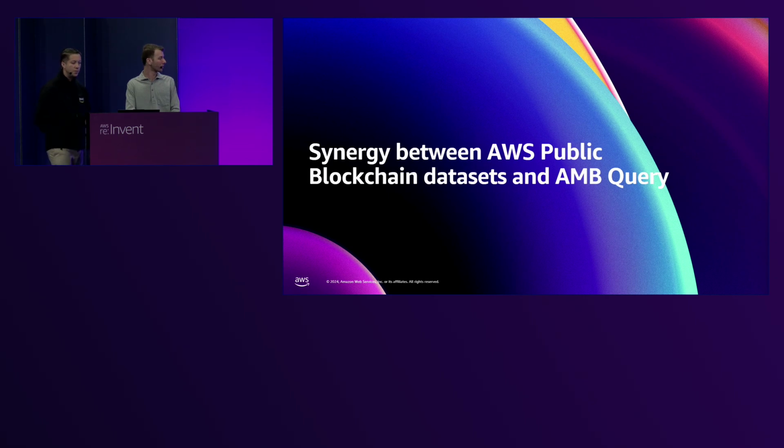All right, so there is certainly some overlap between what you can have from AMB Query and what you can have from AWS Public Blockchain datasets. However, the differences are actually big. AMB Query allows you to make very low latency requests to our service. Then you have very structured information already, including past balances. You would not find that on the AWS Public Blockchain datasets. You have all the transfers, you have block information, transaction information, but not the actual balances, right?